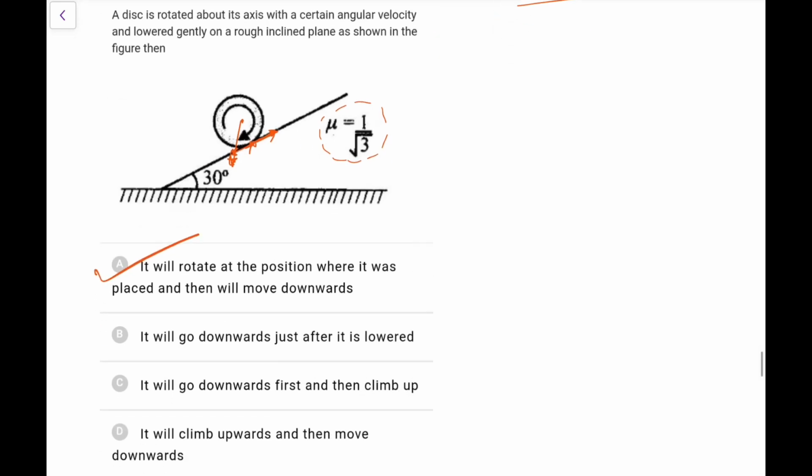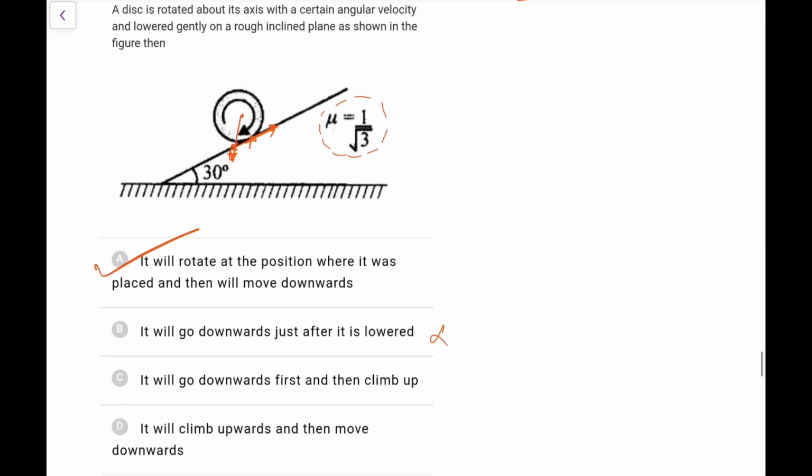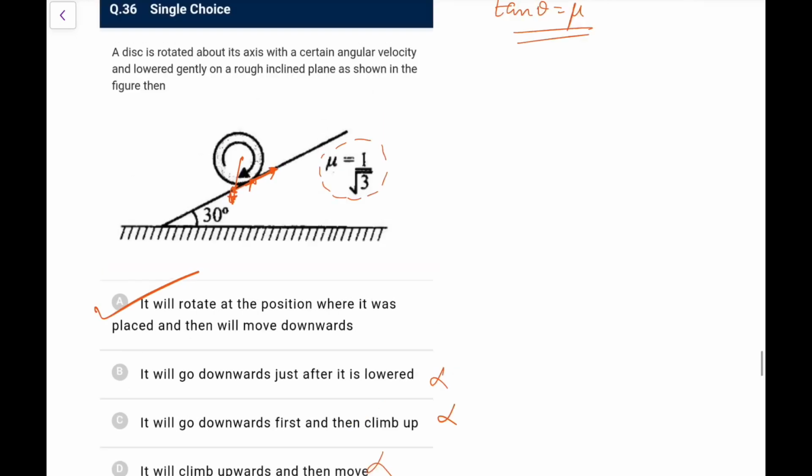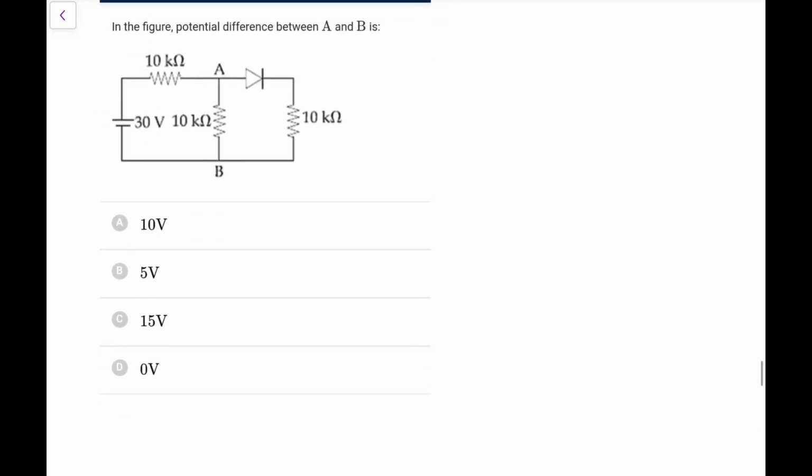So it's a nicely designed question for you. You can also check for the options. This is wrong, this is wrong, and this is also wrong. So it will be the only one that you can go for.